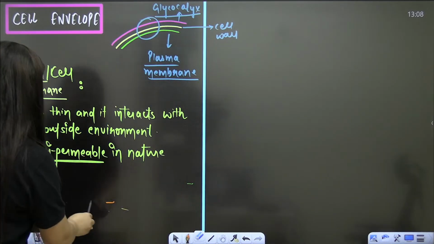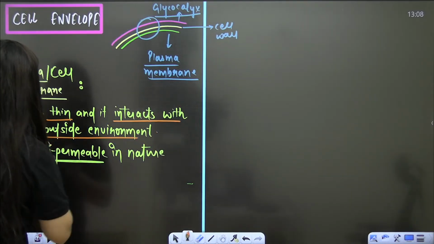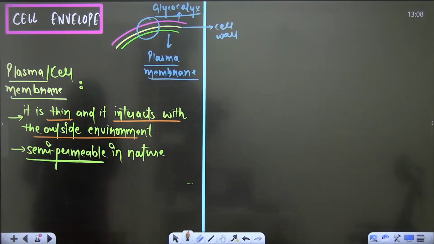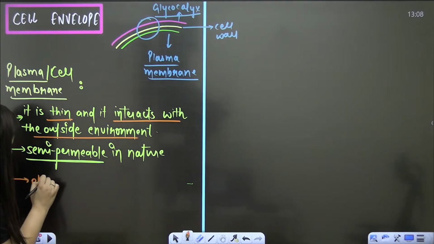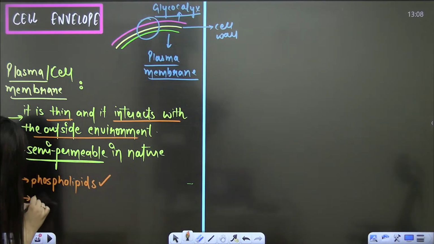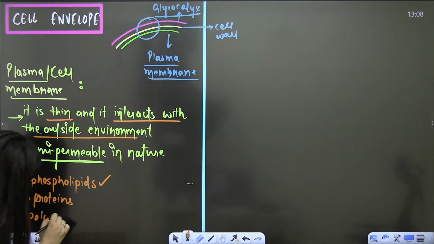Now focus here. This is the plasma membrane. It is thin, it interacts with the outside environment, and it is semi-permeable in nature. I think you are clear with the meaning of all these things. Ultimately, here you will see that phospholipids are present, because we will study the same thing in the eukaryotic cell membrane. Phospholipids are present here, proteins are present here, and there are some polysaccharides that we will see.